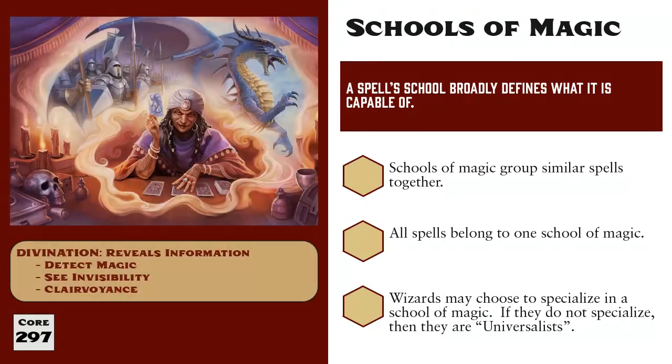The third school is Divination. These spells are about revealing information. It could be visions of the past or future, or watching events unfold from a continent away. Detect Magic, See Invisible, and Clairvoyance are all divination spells.